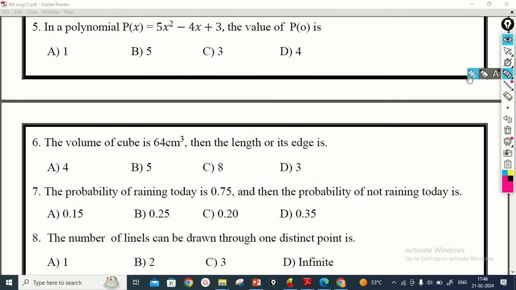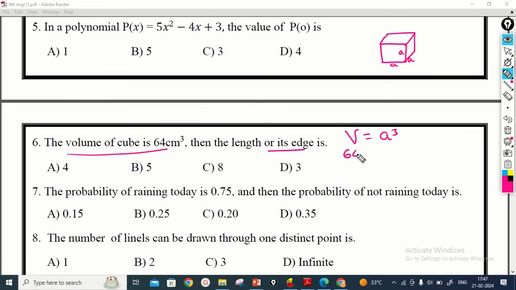The volume of the cube is 64 centimeter cube. Then the length of its edge. If you take this cube like this, so this is a cube. Here the edges are all A. If all are A, the volume of the cube is equal to A cube.